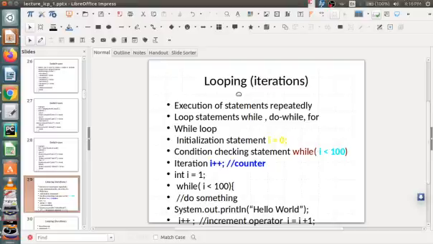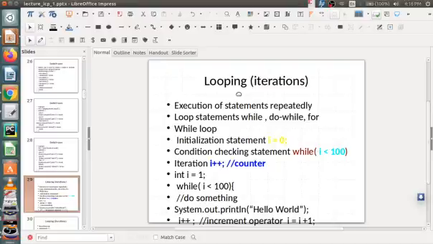The statement is printing hello world, and that should be iterated or executed 5 times, or maybe 100 times.